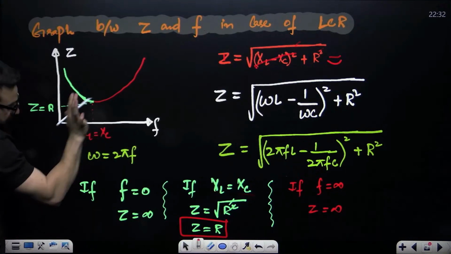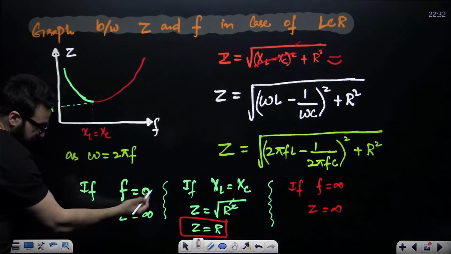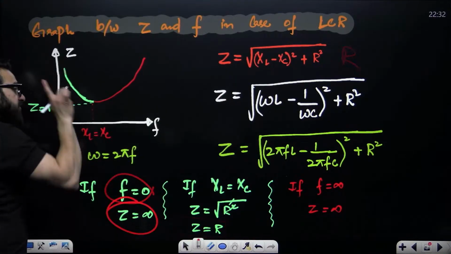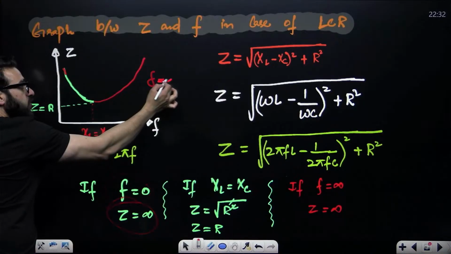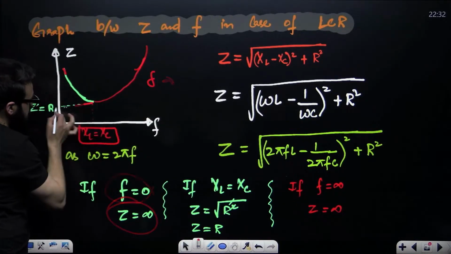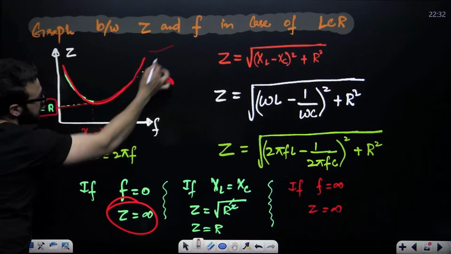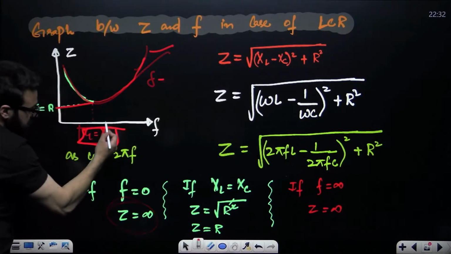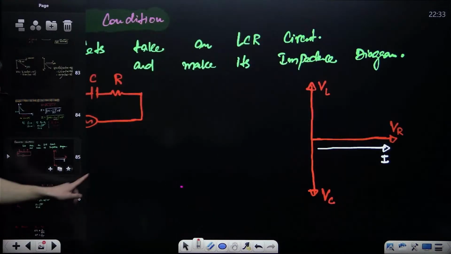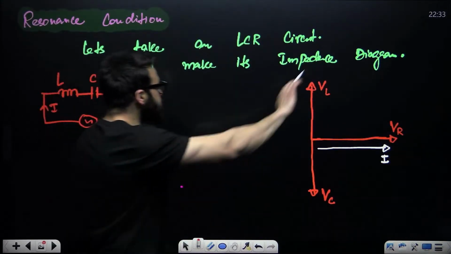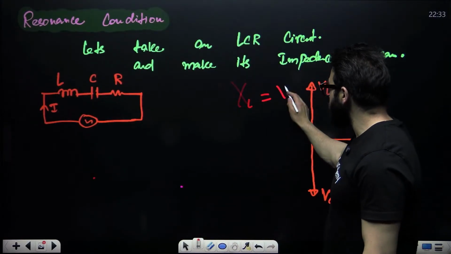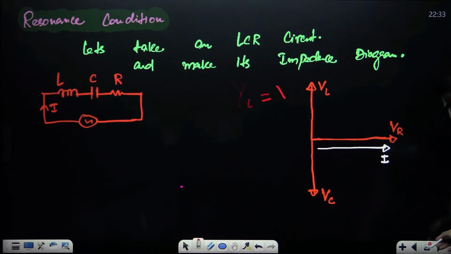So when frequency is 0, impedance is infinity. When frequency is infinity, impedance will be infinity. And when XL is equal to XC, Z will be equal to R. This will be the graph. And this condition is called resonance condition. Resonance condition in an LCR circuit means when XL becomes equal to XC.